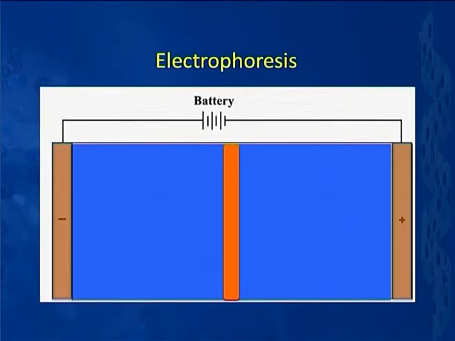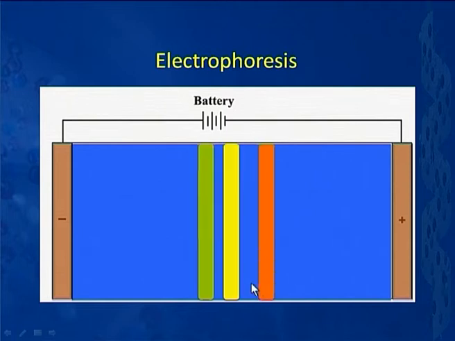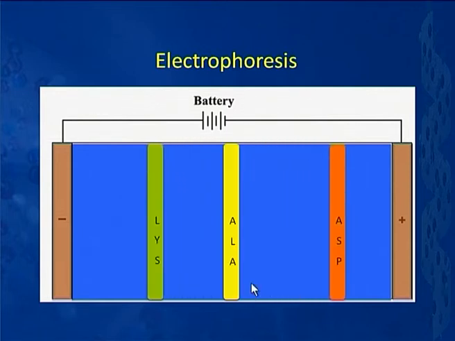So, I put the mixture here, then I apply potential. Let us see what happens. Aspartic acid, which is anionic, will move to the positive electrode. Lysine, which is cationic, will move towards the negative electrode, and alanine, which is zwitterionic, has no net charge, so it will not move at all.